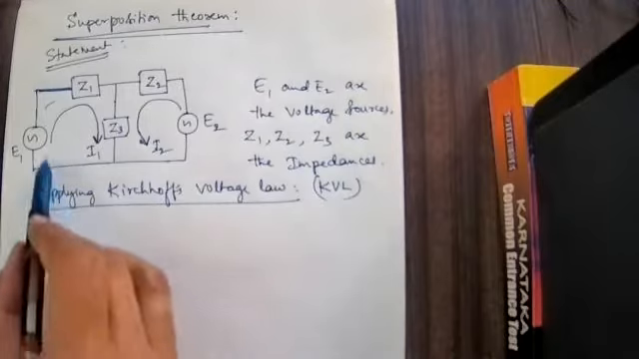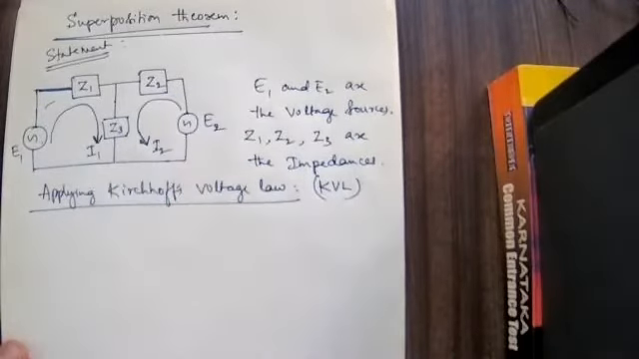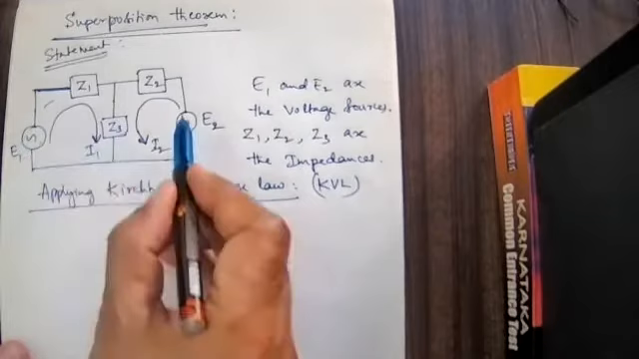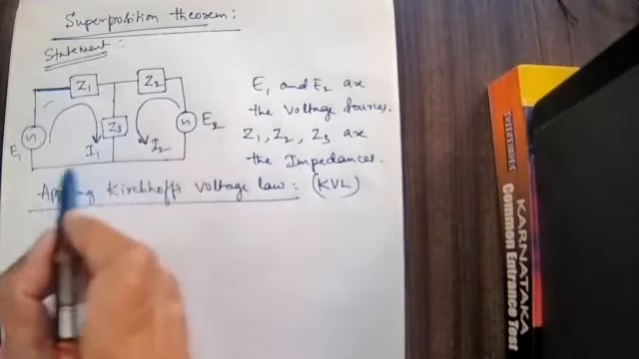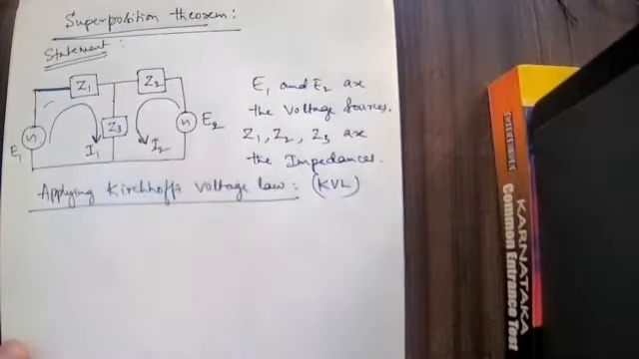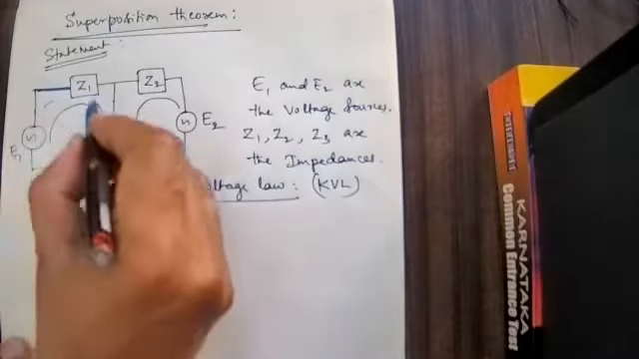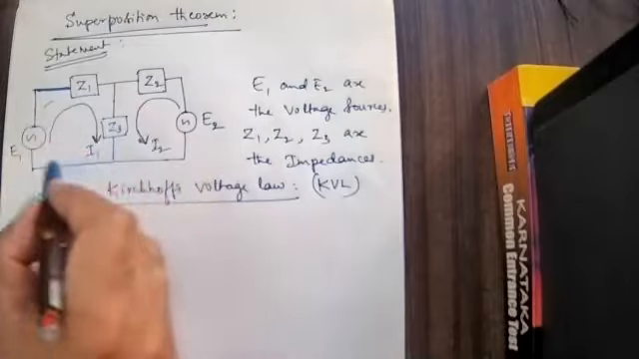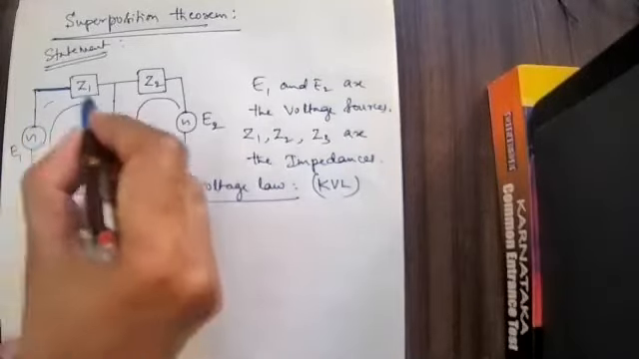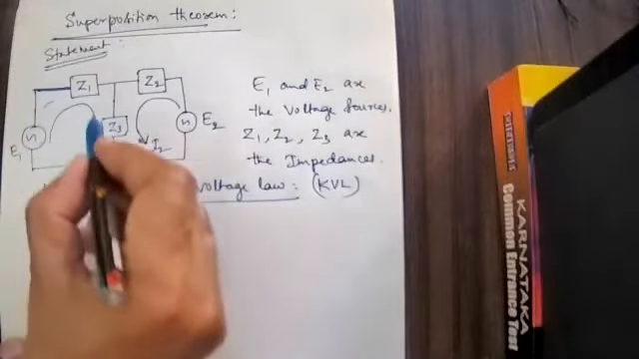Now I will apply Kirchhoff's second law here and also here. I have already written the current directions; this is the current direction I1 and this is the current direction I2. Let us apply one by one. For this mesh, apply Kirchhoff's second law. Carefully you have to listen.